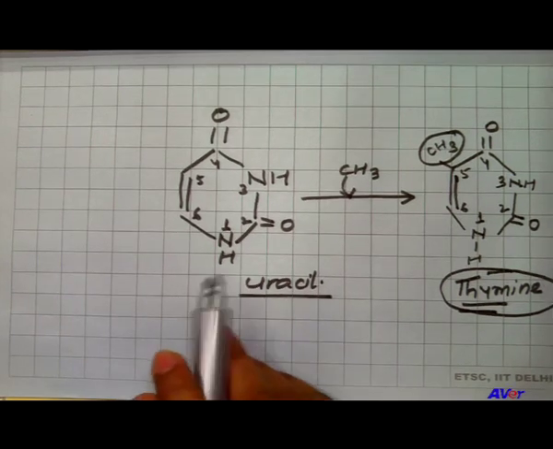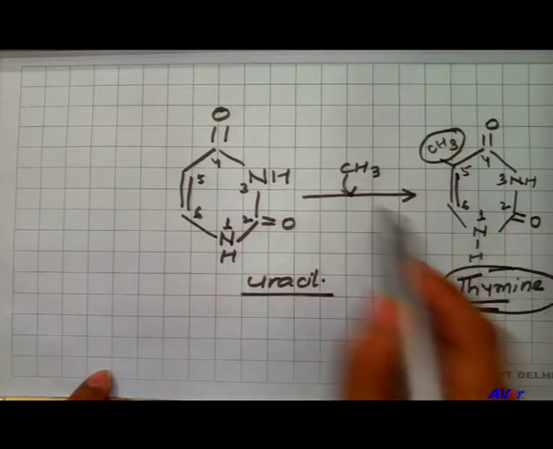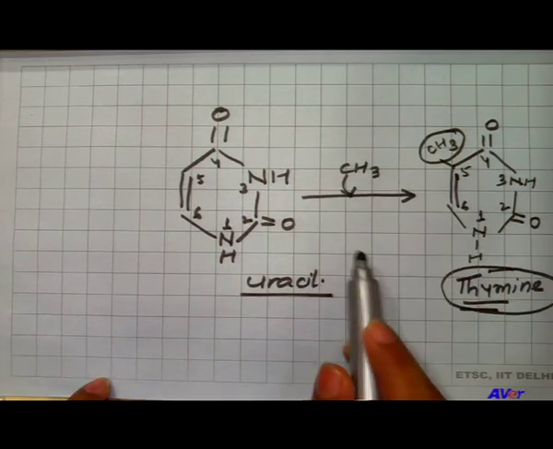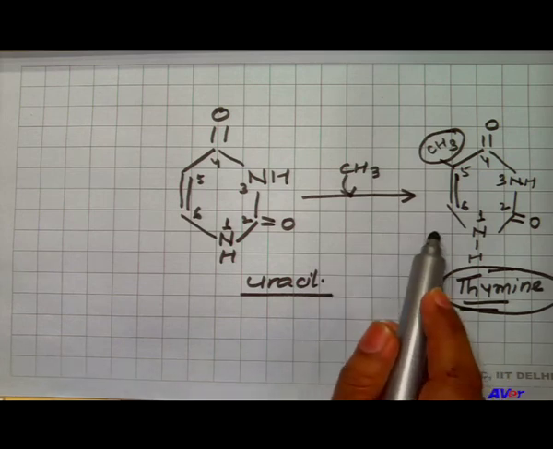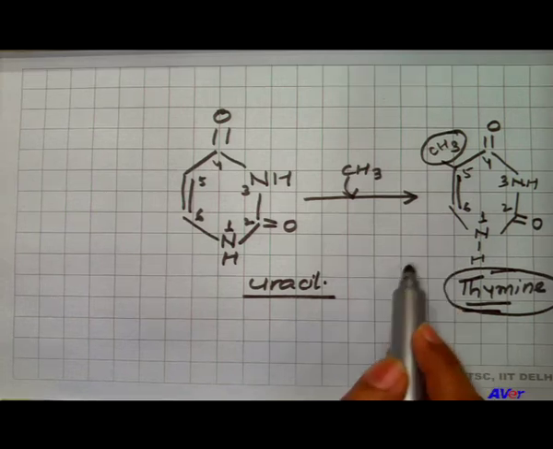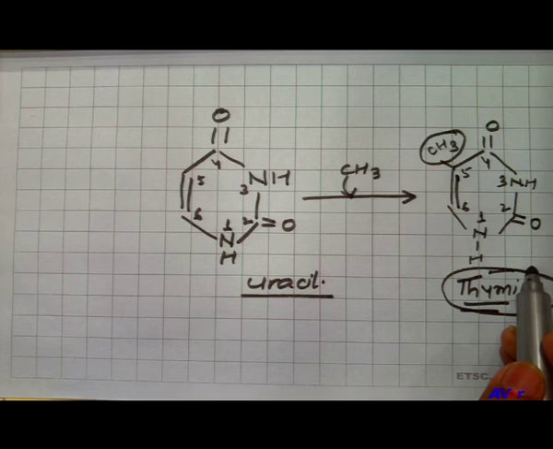So, due to the course of evolution, the uracil changed into thymine by the addition of CH3, so that stability can be provided to the genetic material, and so thymine is there in the DNA, not the uracil.